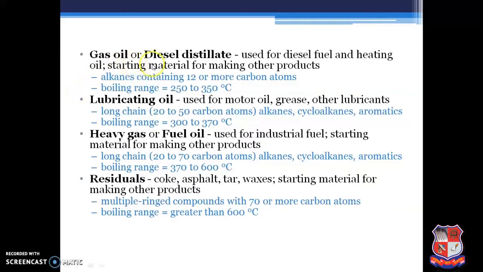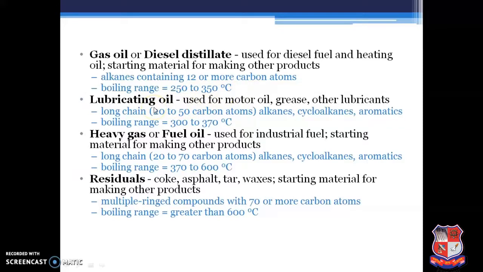Gas oil or diesel distillate, which we generally call middle distillate, is used for the diesel fuel and the heating oil. Starting material for making other products. Again, alkanes containing 12 or more carbon atoms. Boiling range 250 to 350 degrees centigrade.